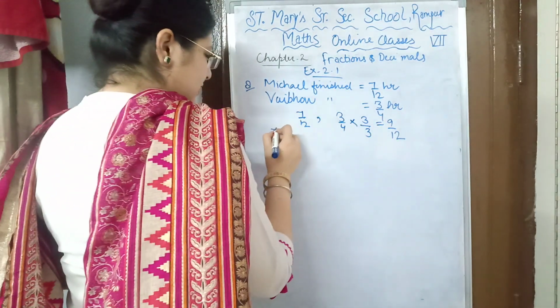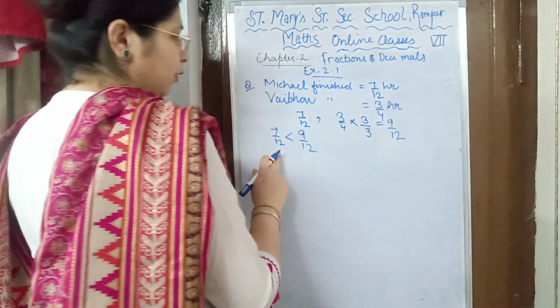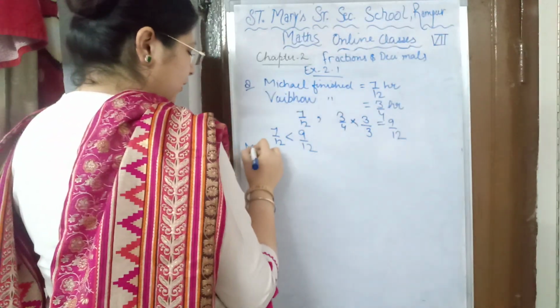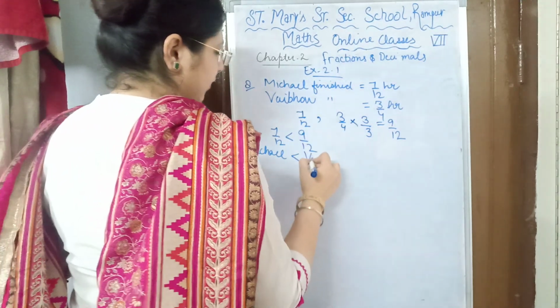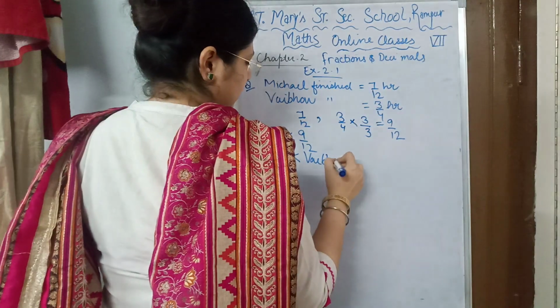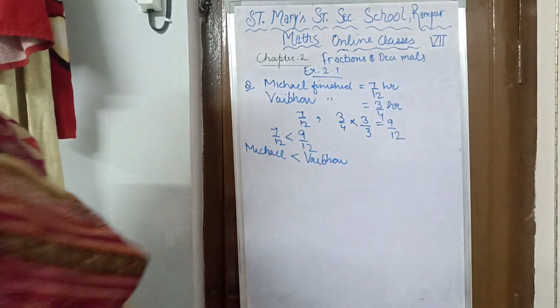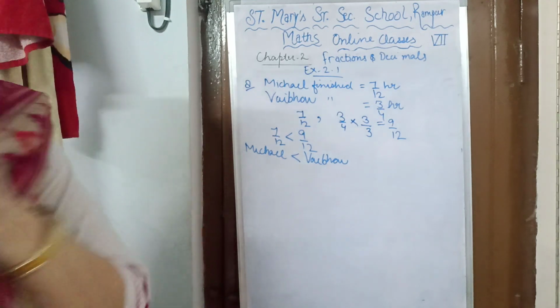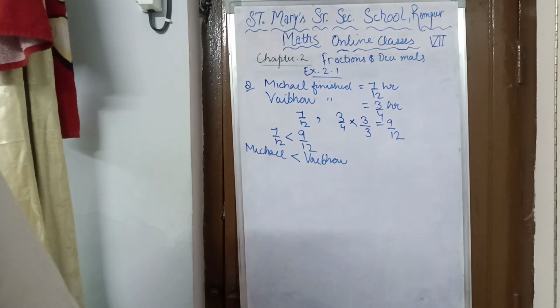Yes, obviously 7 upon 12 is less than 9 upon 12. 7 upon 12 hour is taken by Michael and Vaibhav takes 9 upon 12 hours to complete the work. So Vaibhav took longer time. Who worked longer?